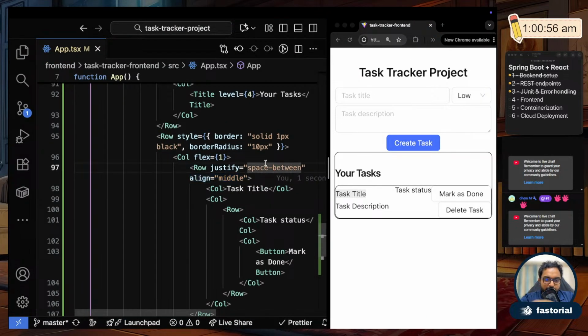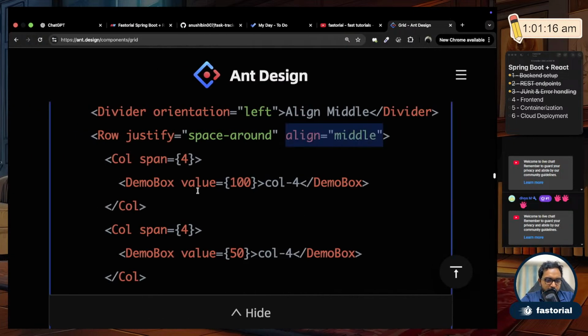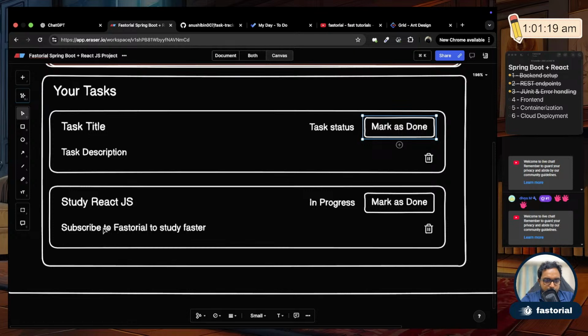Okay, so task title is now aligned to the center of the axis, but this task status is still not. Why? Because that is in a separate row. So there also I have to put the same align equal to middle, and if I save, you see that also came down, because this was a separate row. So now here everything is aligned middle properly. For task description, let me see. Yeah, for task description, we will leave the stuff as it is. Oh, actually the delete button should come to the bottom, right? When it comes to that, we'll see what to do with it.